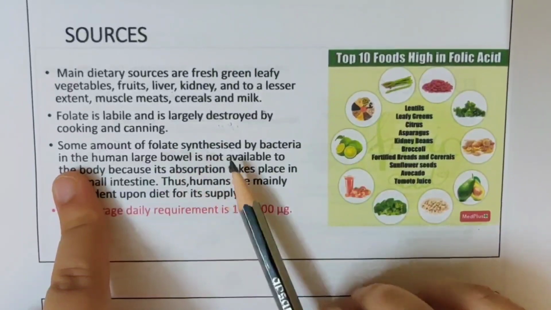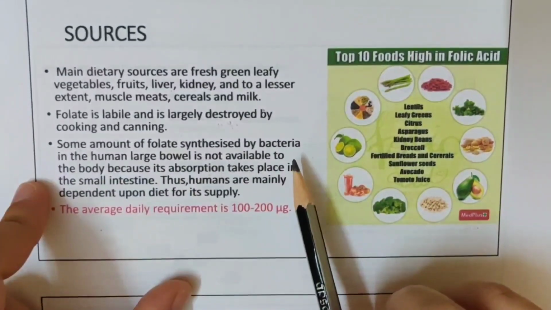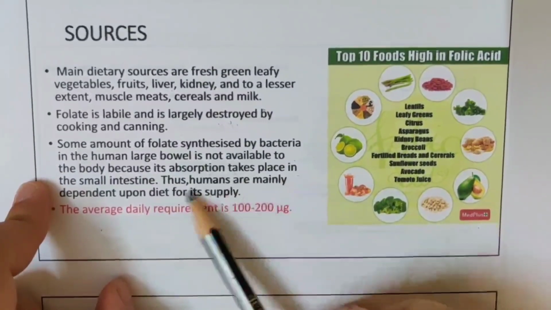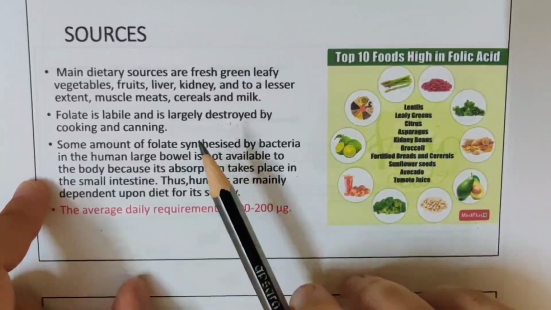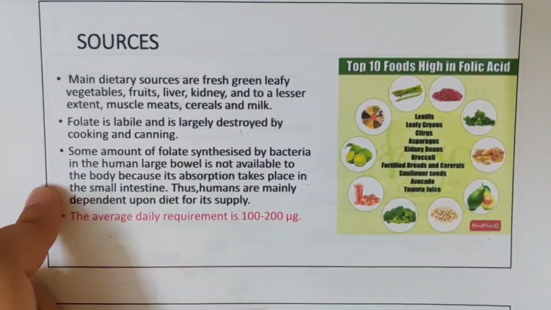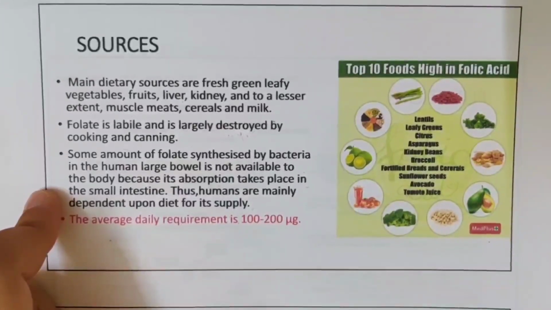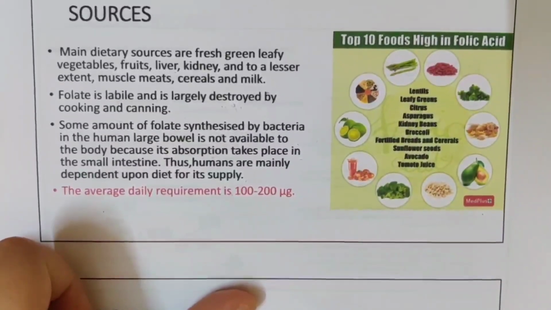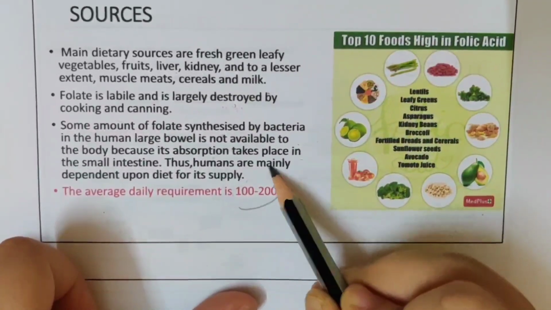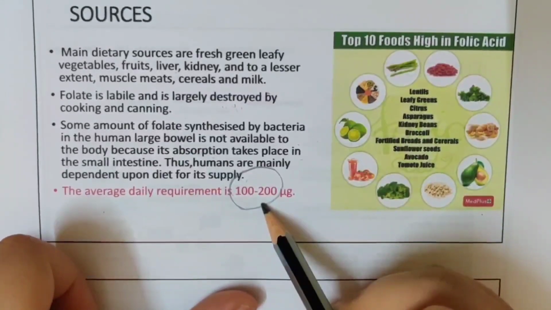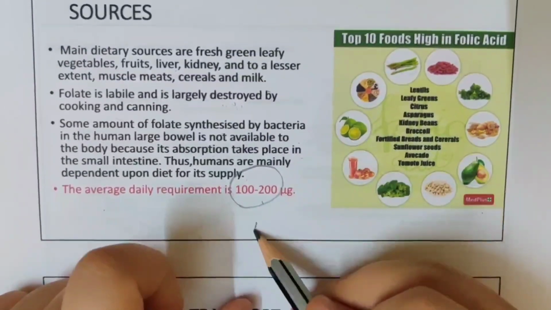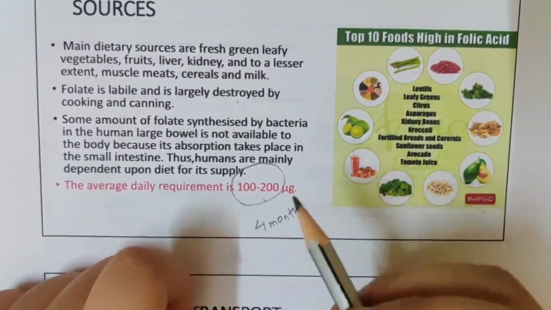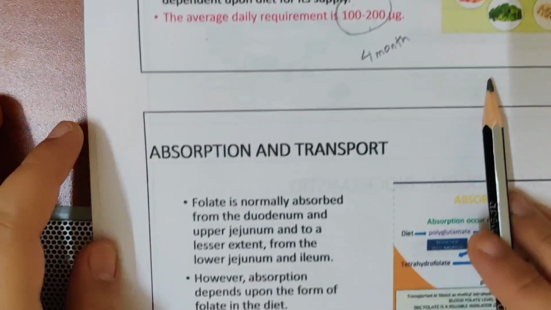The small amount of folate synthesized by bacteria in the large bowel is not available to the body because absorption takes place in the small intestine. Thus, humans are mainly dependent upon diet. The same thing we see in vitamin B12: it can be synthesized in the body, but it is not available for absorption. So the daily requirement is 100 to 200 microgram. Why such a large daily requirement? Because the storage of folic acid is only 4 months, whereas vitamin B12 was 3 to 4 years.